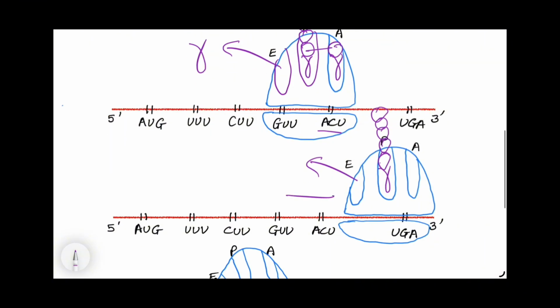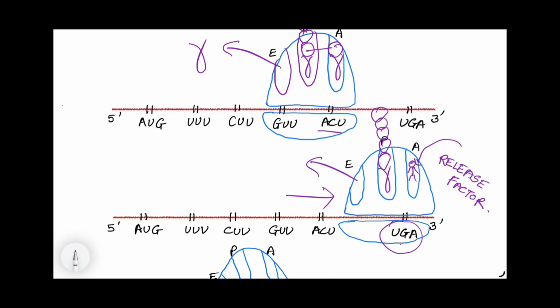Now this ribosome has moved farther end, and here there is UGA which is the stop codon. I've already mentioned that there is no tRNA for stop codon. So what happens is, as soon as this ribosome enters this stop codon region, a release factor, this is a protein, arrives at A site.